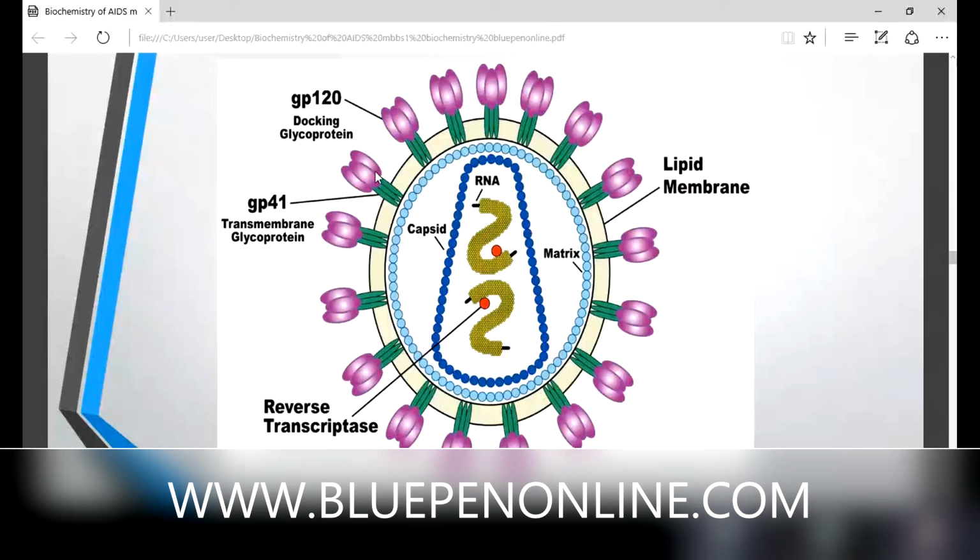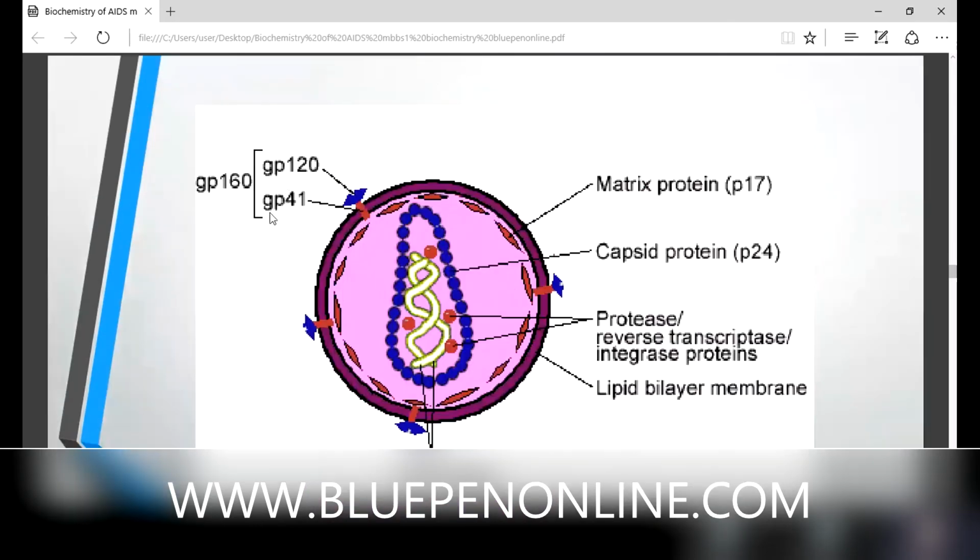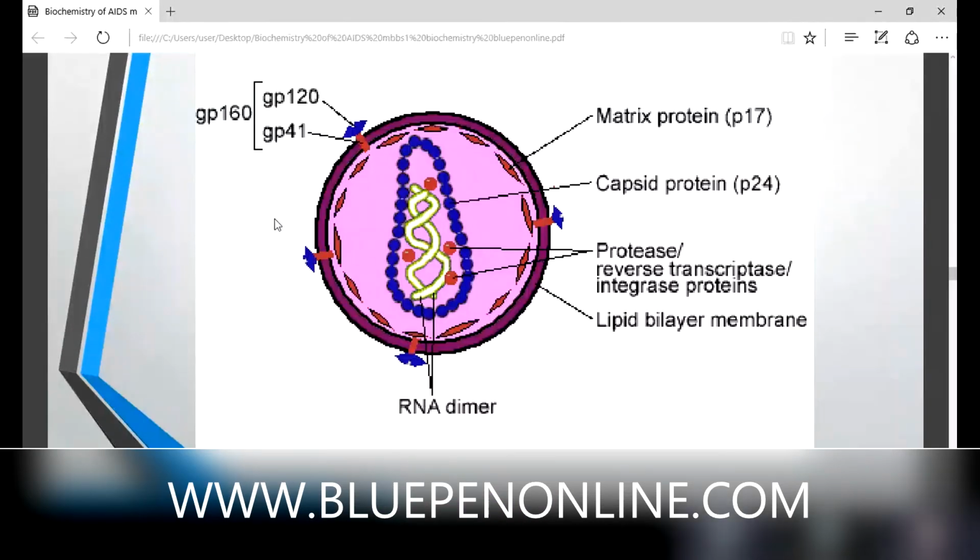As we explained, the carrier part spans through the membrane. GP41 spans through this lipid membrane. We can apply all those things to it. Then you can see this GP120 and GP41 together; it is GP160. Why do GP120 and GP41 act together? I think it is clear now. The structure and viral entry are clear now.